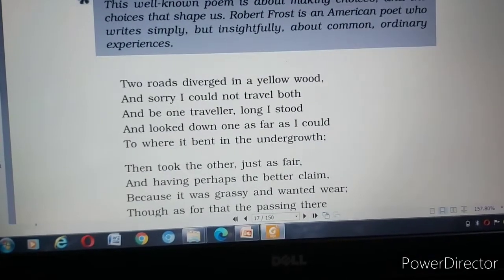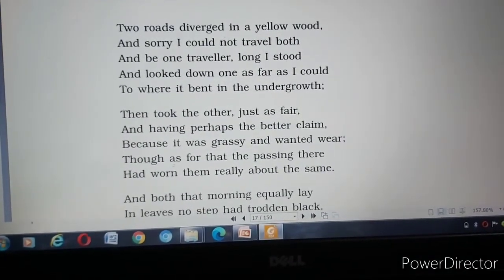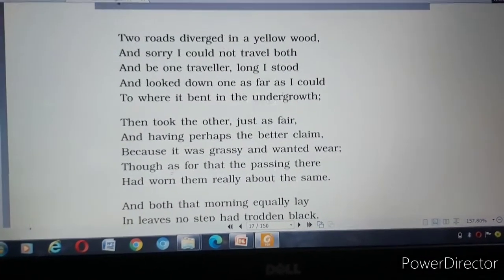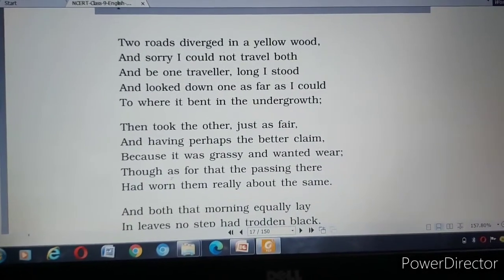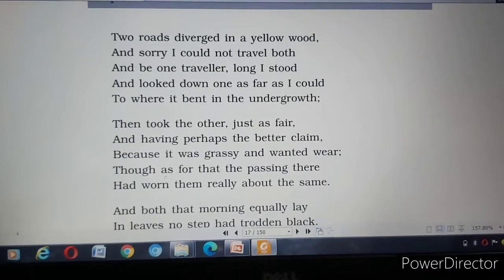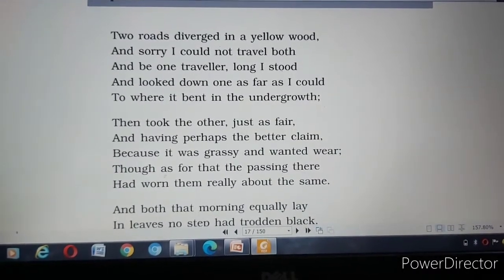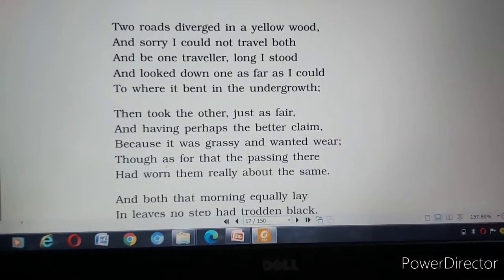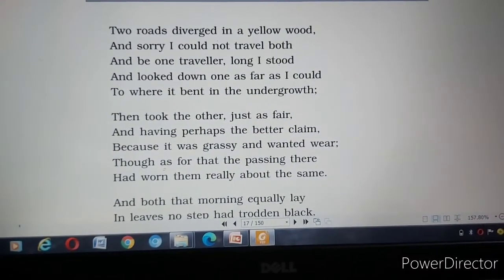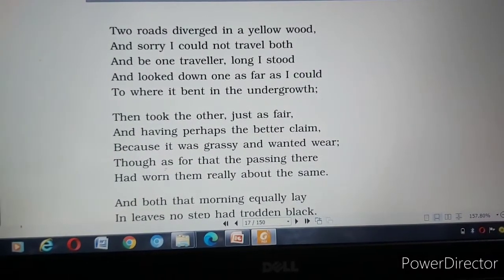A poem should be in a rhythmic way. That is why the poem is written, because it should be read in a rhythmic way. You have to read the poem 3 times so as to get the poem in your mind. So let's start with the poem.